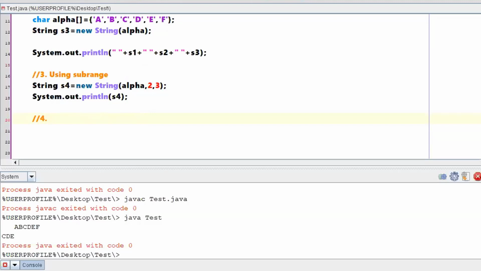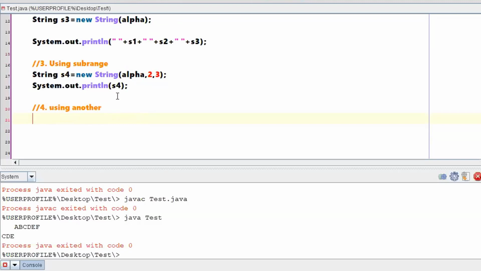I said if you browse the net, you will get almost 11 to 12 ways of creating strings. But whatever I am discussing here are the ones you will most frequently see in programs if you are browsing for some requirement. So you can create one string by using another string. This is a simple one.